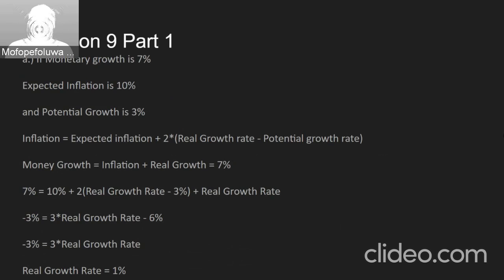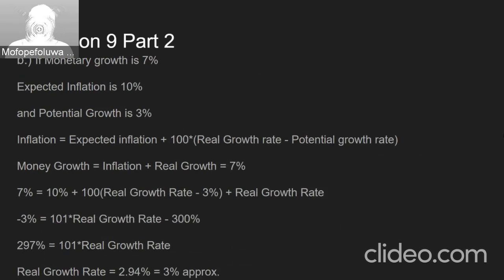And then for part B, the value that is outside the parentheses has been changed from a 2 to 100. This increase, following the math, gives us that the real growth rate is now 2.94 or approximately 3, which is the potential growth rate.